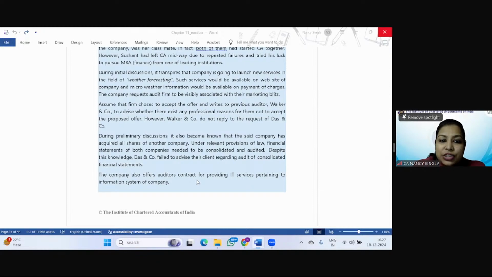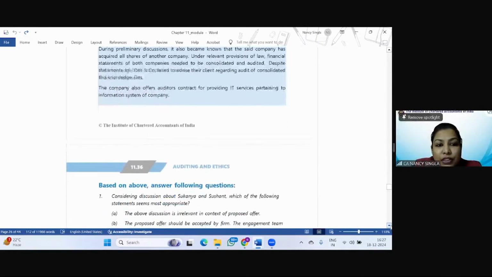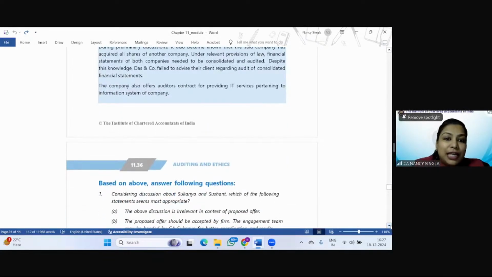During preliminary discussion, it also became known that the said company has acquired all shares of another company. Under relevant provisions of law, financial statements of both companies needed to be consolidated and audited. Despite this knowledge, Das and Company failed to advise their client regarding audit of the consolidated financial statements. The company also offers the auditors a contract for providing IT services pertaining to the information system of the company.